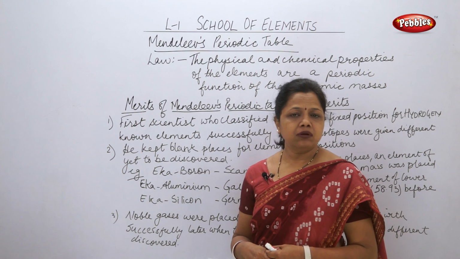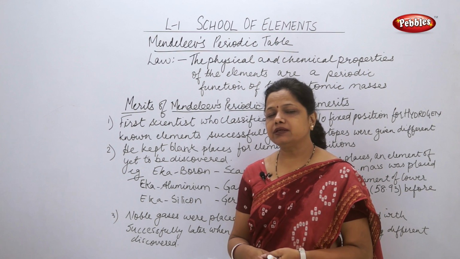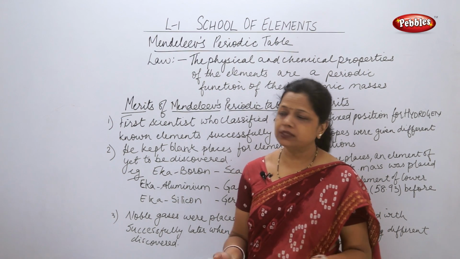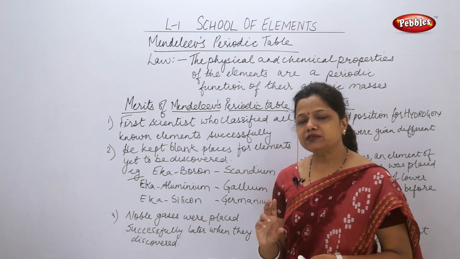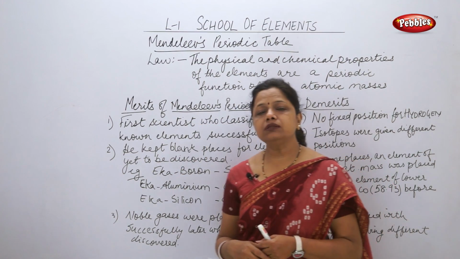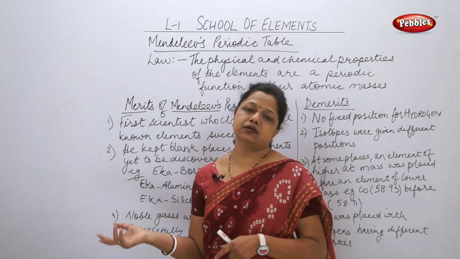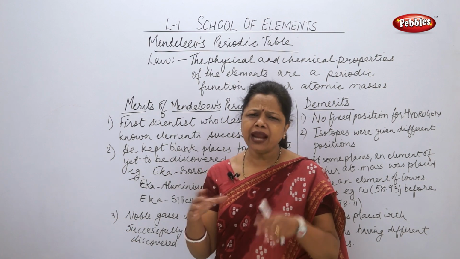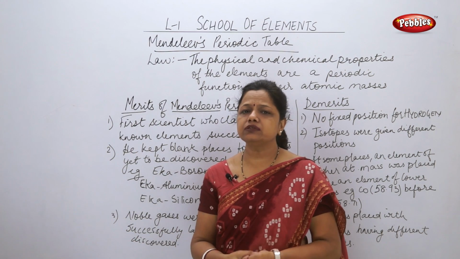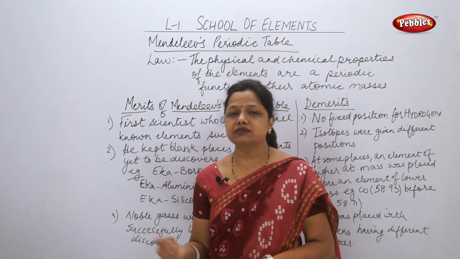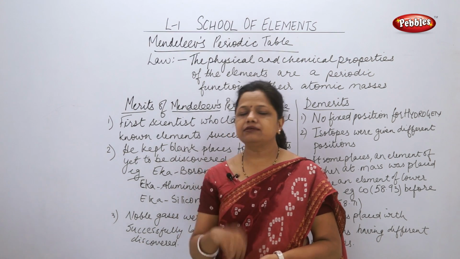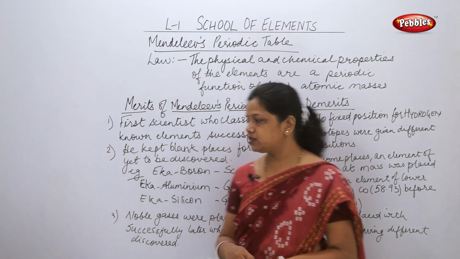Till then other scientists were not as successful as Mendeleev. Secondly, he had kept some blank spaces for the elements which might be discovered later on. He had predicted that there might be some new type of elements which can be discovered later on.